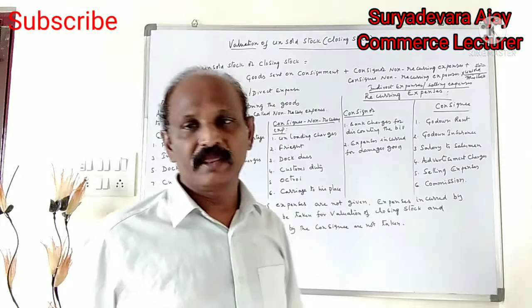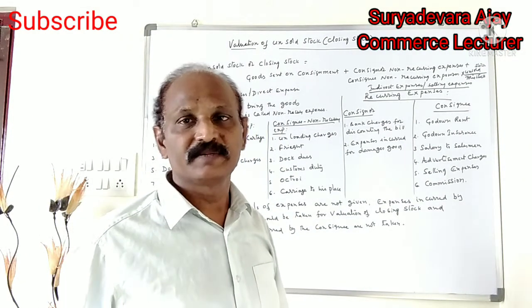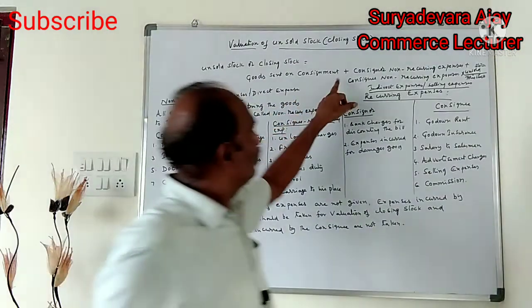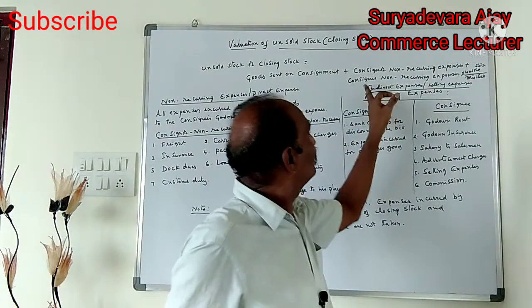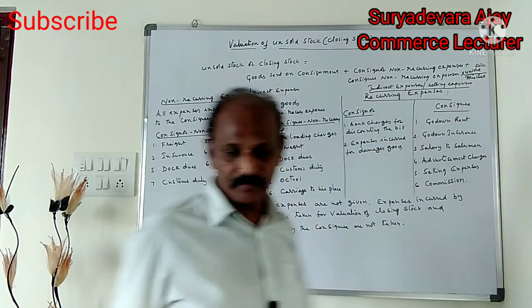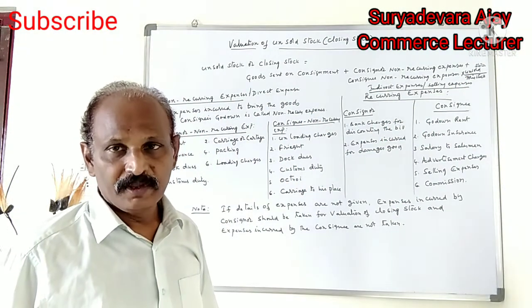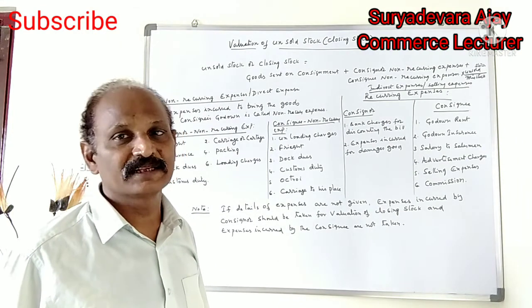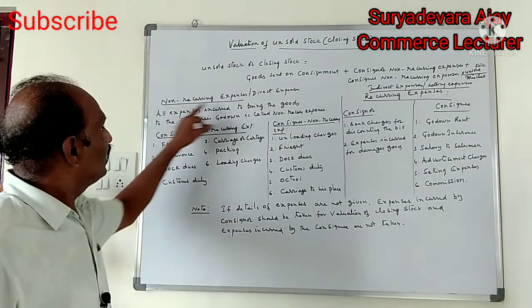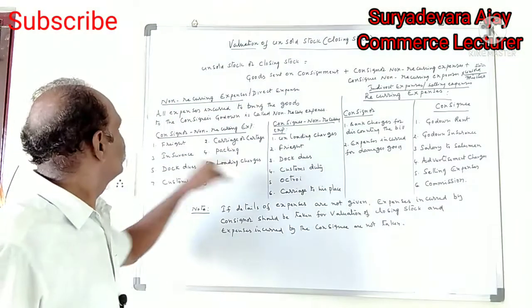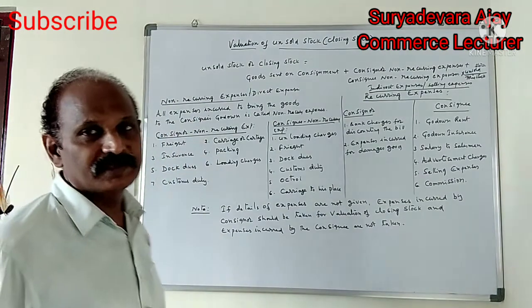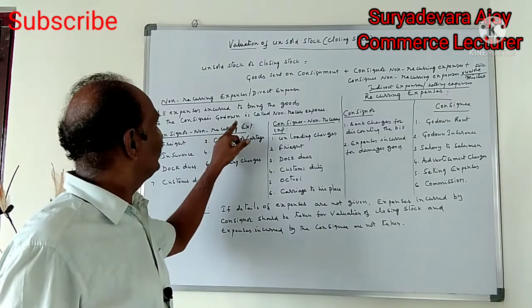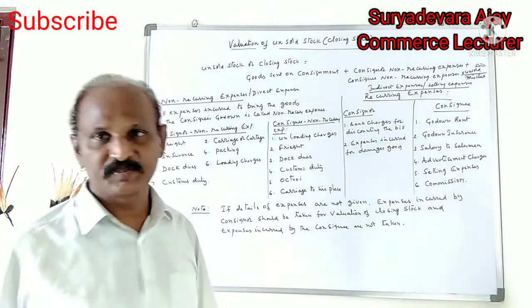Another way of valuation of closing stock is given in the textbook. The formula is: closing stock is equal to goods sent on consignment plus consignor non-recurring expenses plus consignee non-recurring expenses, into unsold stock by total stock. What is the meaning of non-recurring expenses? What is the meaning of recurring expenses? First, non-recurring expenses or direct expenses: all expenses incurred to bring the goods to the consignee's godown are called non-recurring expenses.